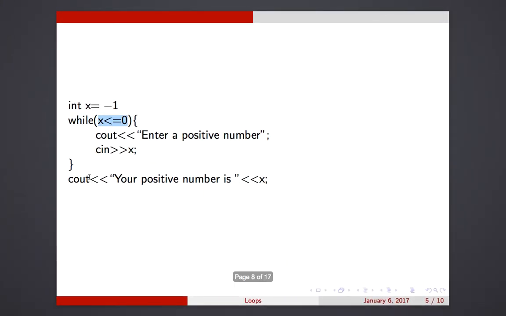So again, it's like the English as long as. Hey man, as long as this is true, you keep running this code. But when it becomes false, you quit.